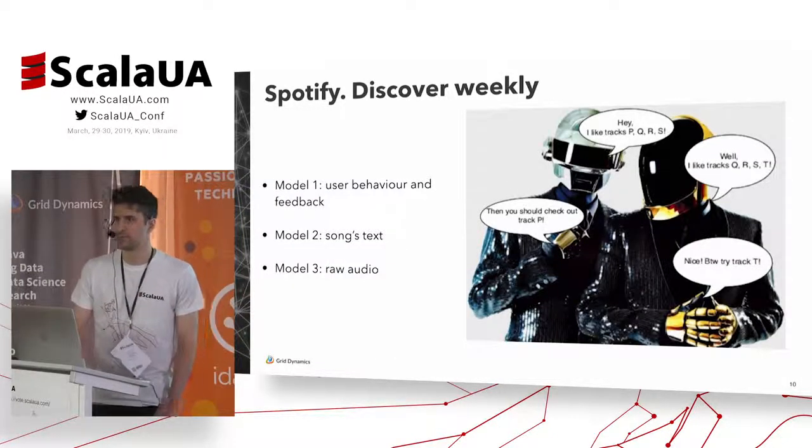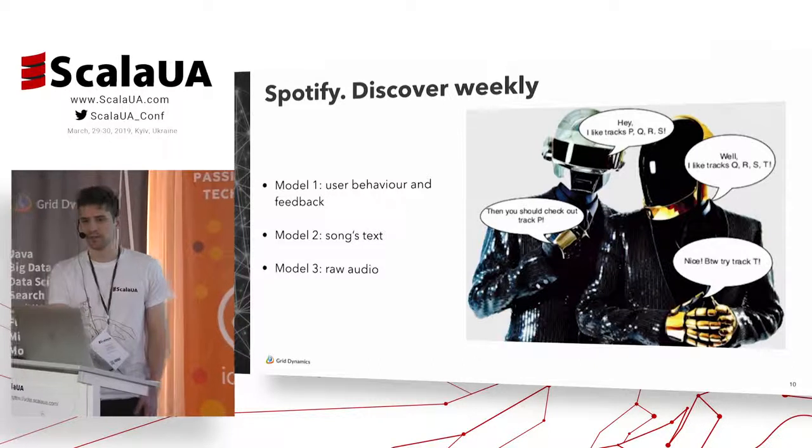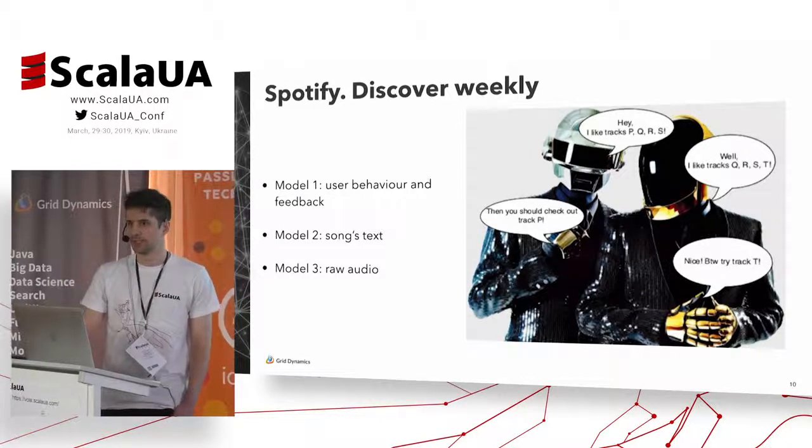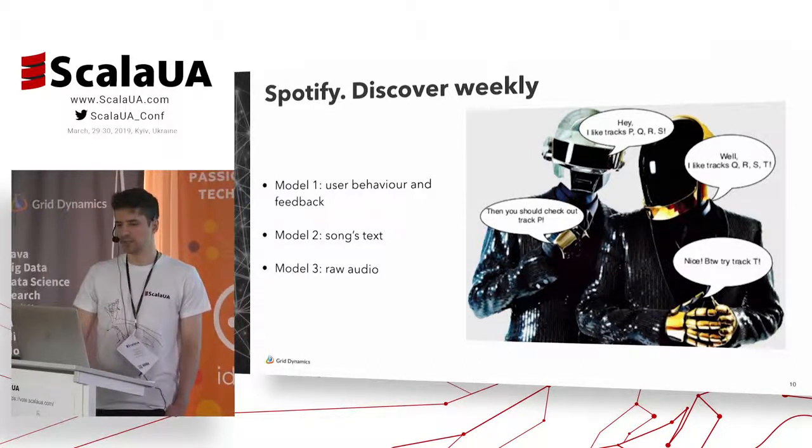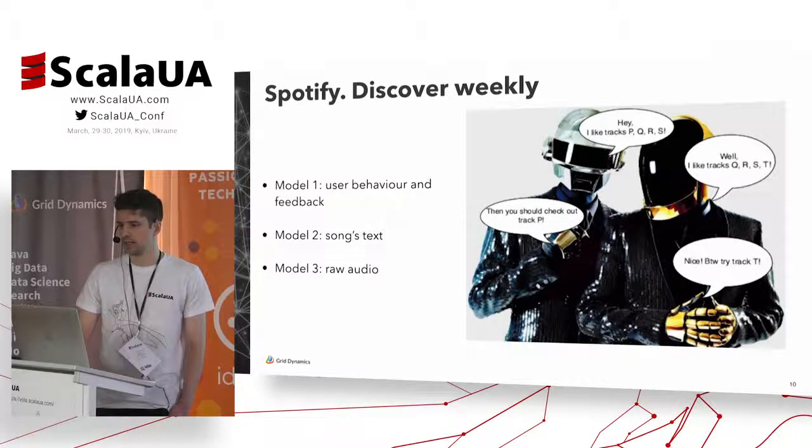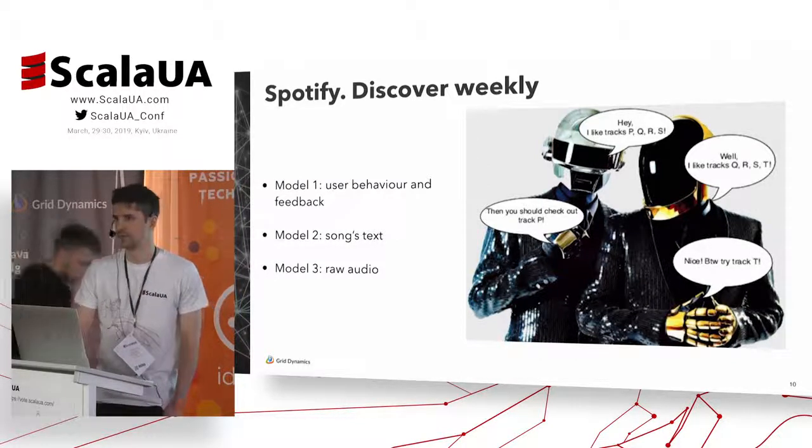There is some information on the internet about the implementation of Discover Weekly. So, long story short, it's just a collaboration of three different machine learning models. The first model analyzes user behavior and feedback. Take a look at the picture: there are two persons with the same taste, so they can recommend something to each other.